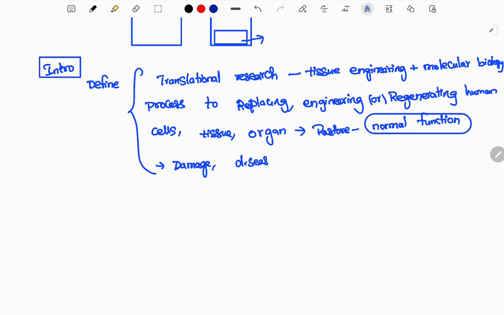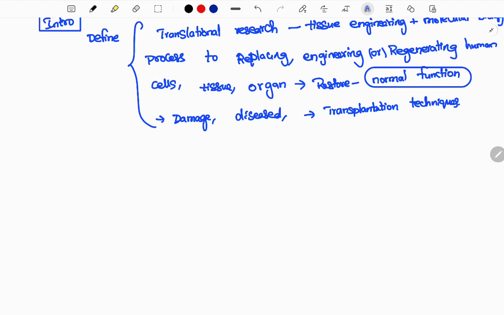Next, they particularly concentrate on damaged and diseased parts, which helps in transplantation techniques. Your body part which is damaged or diseased is treated through these transplantation techniques, a safe method for your body. This is what is called regenerative medicine. Now you understood the main core.